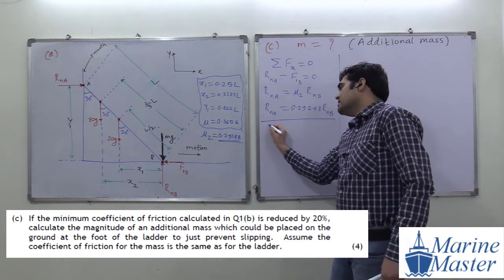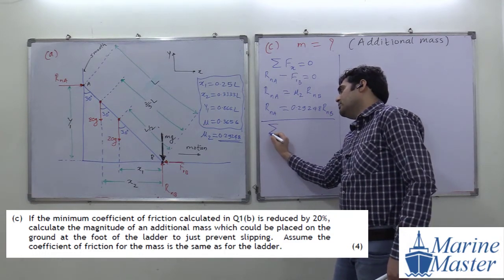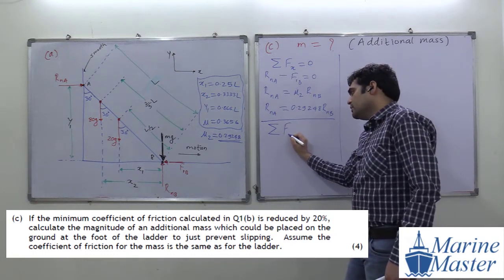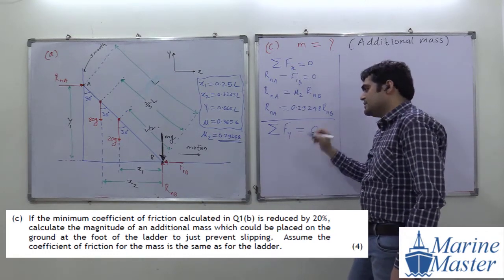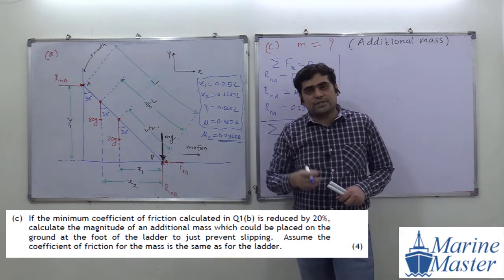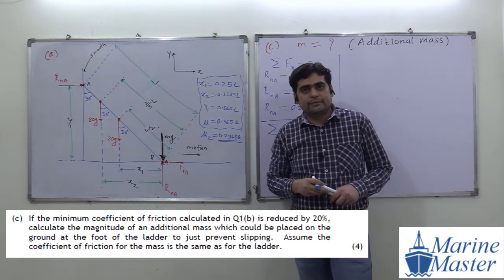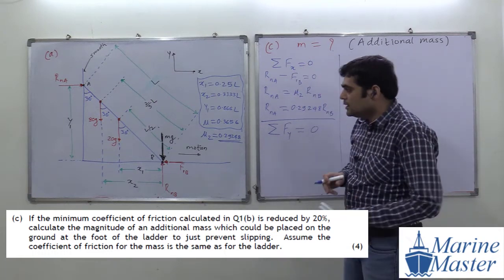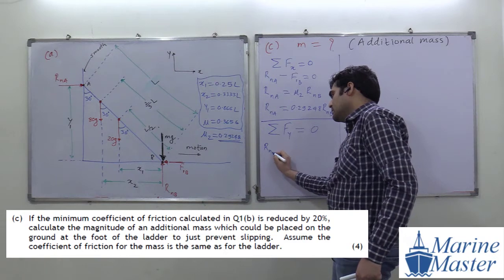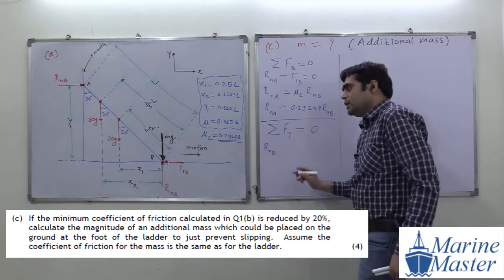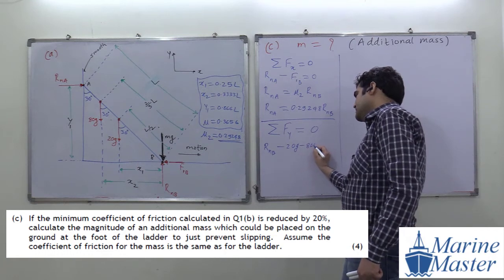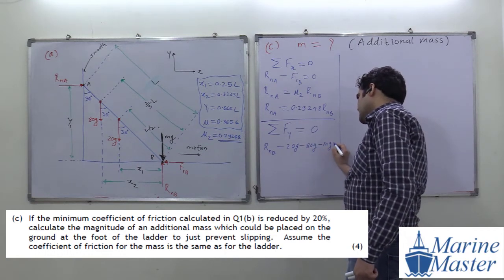Then we are going to take summation of forces in the y direction equal to 0. What are the forces here? First of all, RNB minus 20G, minus 80G, minus mg is equal to 0.